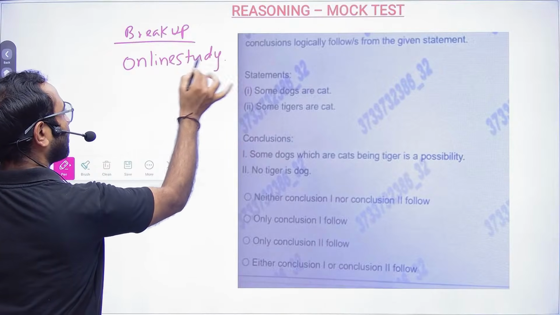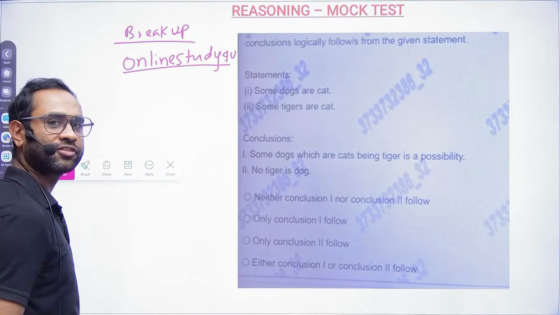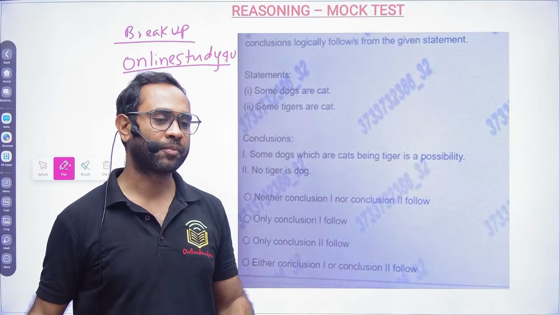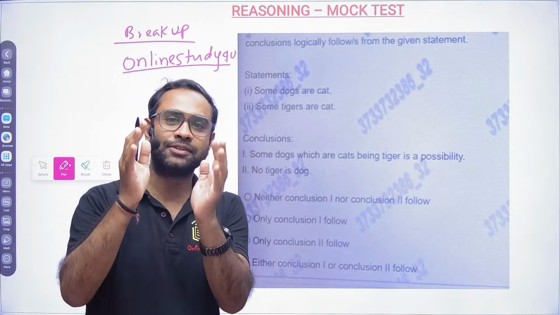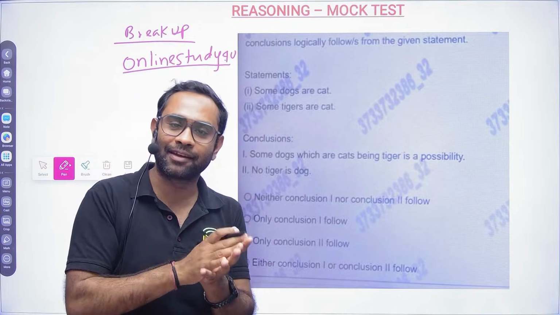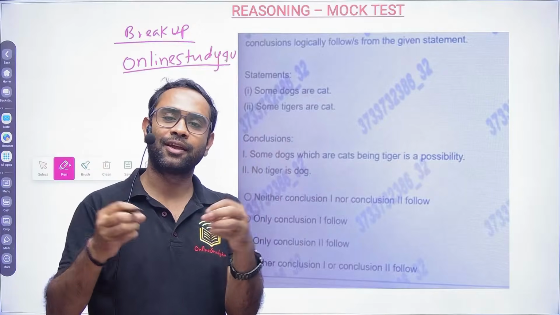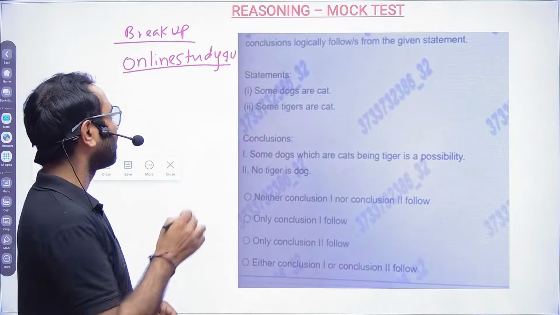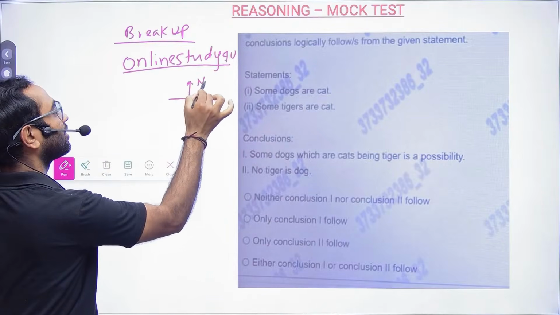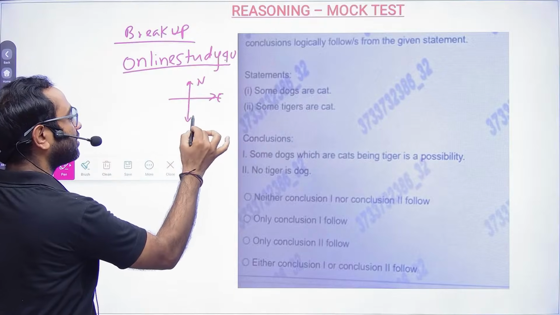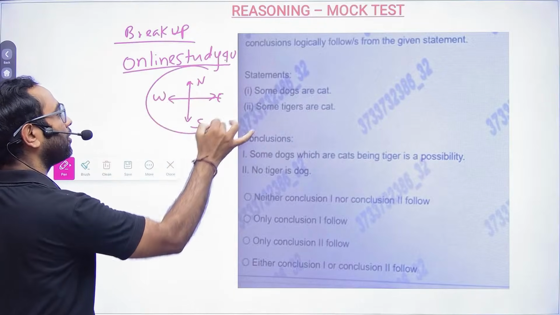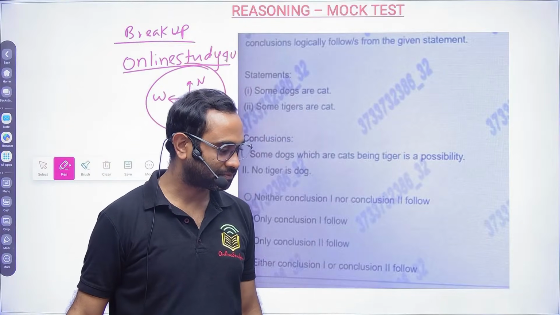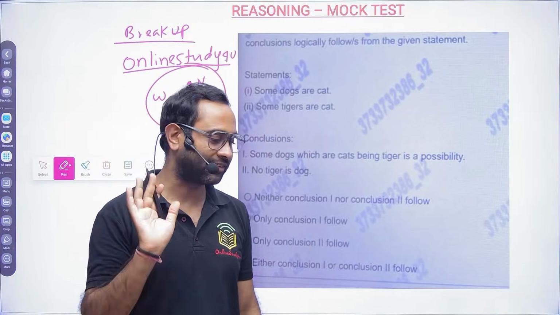So if you are heartbroken, trust me, you can do whatever you want, because now you know where the right direction is. Till then you are in a relationship, the directions will never be clear. Even direction questions you cannot solve. But now you see your north, east, south, west, all directions you will be able to see now. And that is more than sufficient for you to crack TCS.